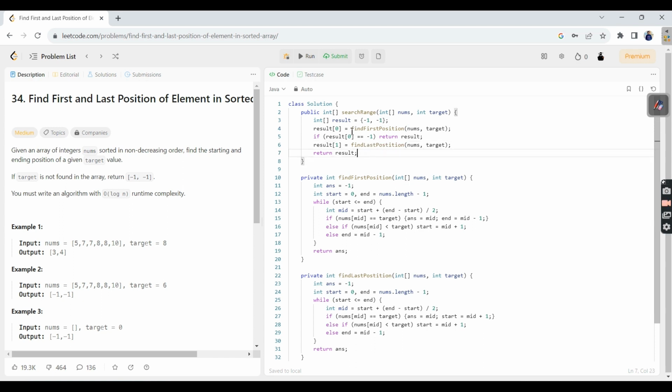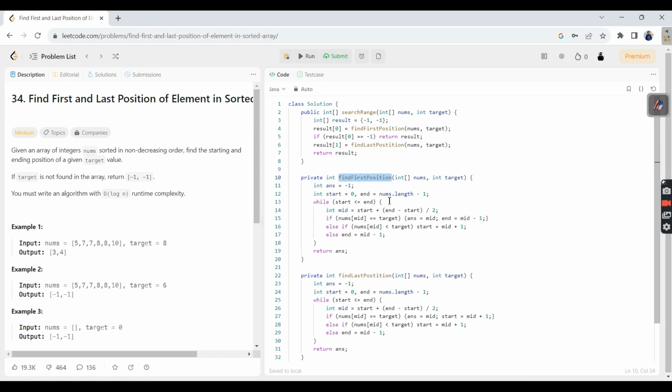If there is no first occurrence, then your answer is ultimately going to be minus one. There is no valid reason to continue, so this is a condition check to avoid performing the last search operation. And then at the end I'm returning the result.